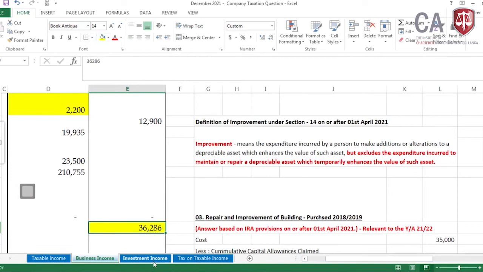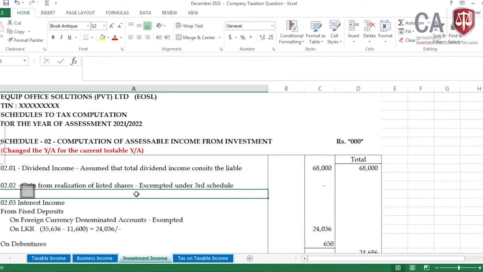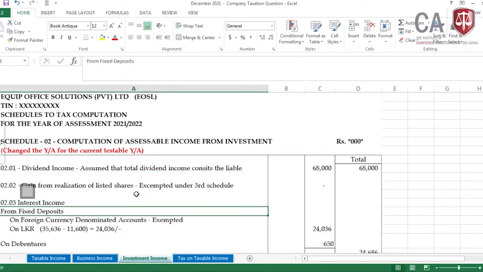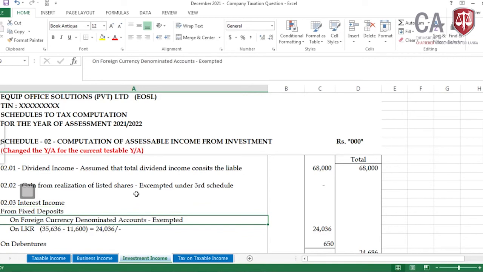Then is that all? No. Let me take this under investment income, interest income. This is from fixed deposits. I have divided this into two components. One is on foreign currency denominated accounts. It is exempted. The exemption is given in the third schedule.